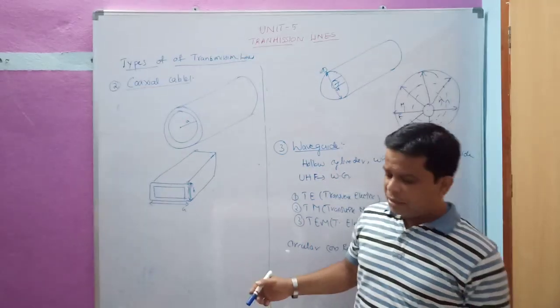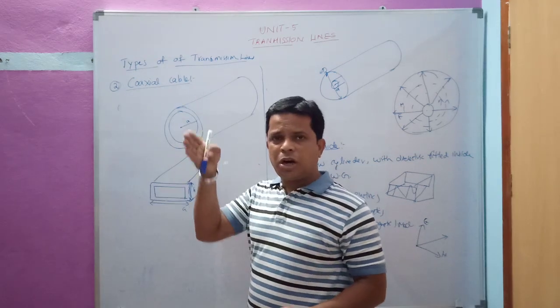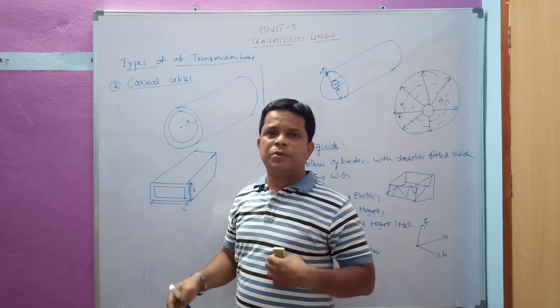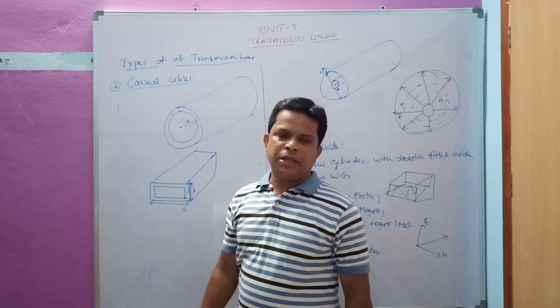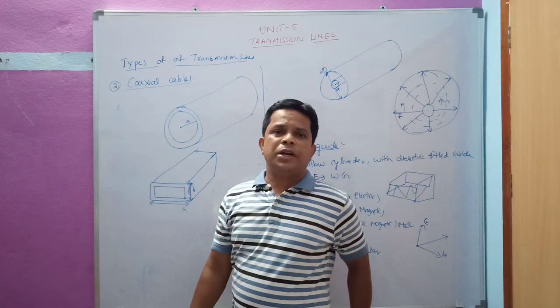Suppose a waveguide is terminated or shorted with a plate. That type of waveguide forms a cavity resonator. Cavity resonators are also used for storing electromagnetic energy.